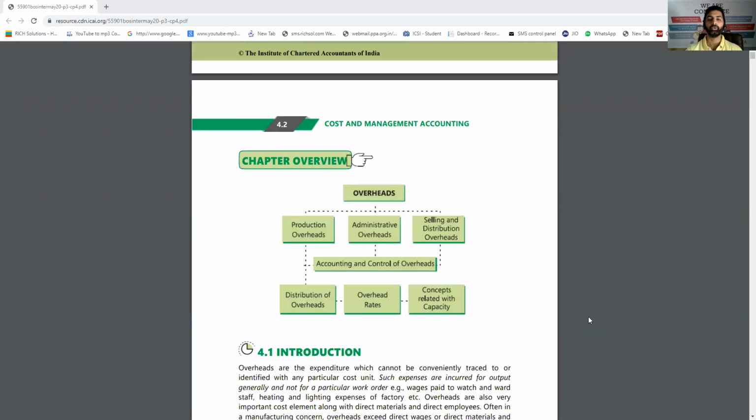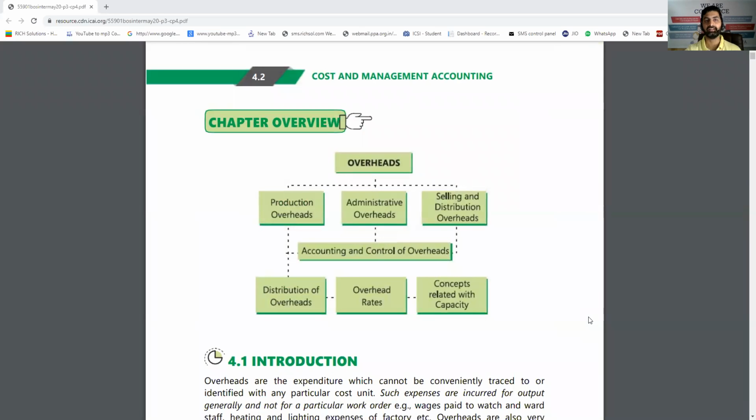Basically, overhead, as we know, is nothing but indirect expense, an expense which is not directly connected with production. So obviously, the most important challenge is how to distribute these overheads, because no one is going to take the responsibility of it. If it is direct expense, you can very well identify which department, which product, which job has consumed that direct material or direct wages. But in case of overhead, it's a common expense. So distribution is a challenge.